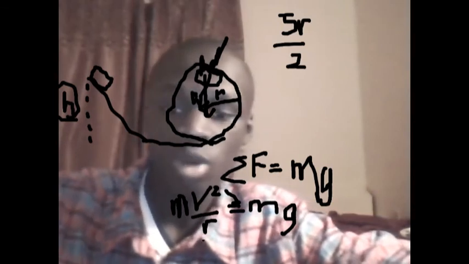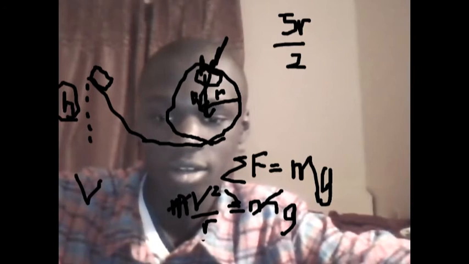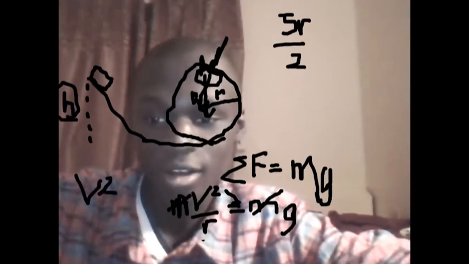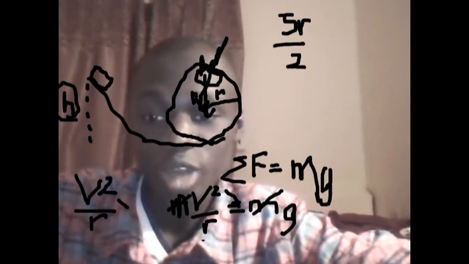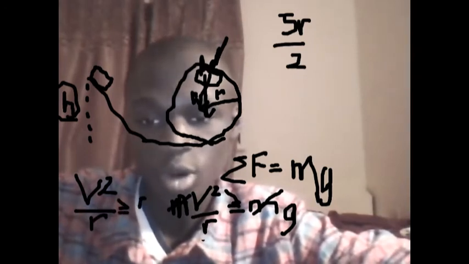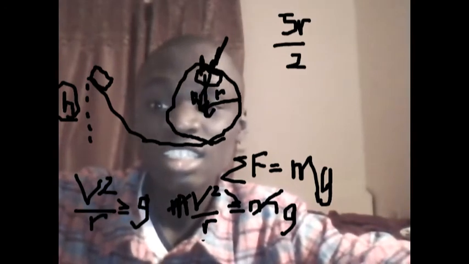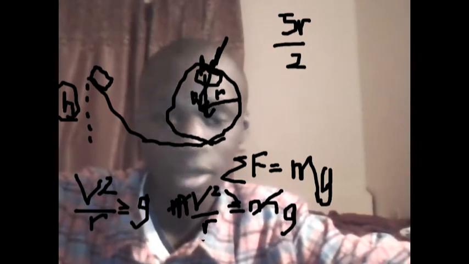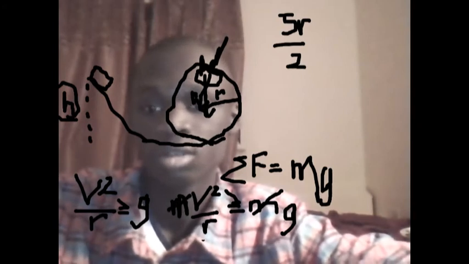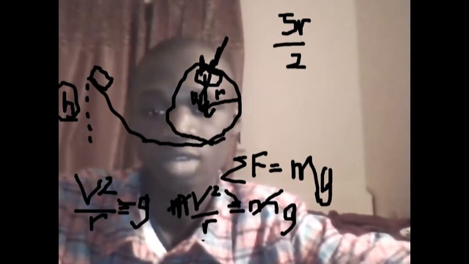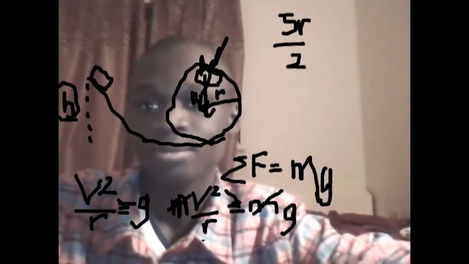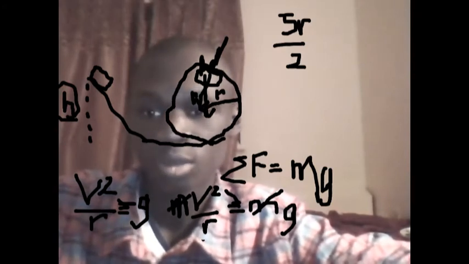Having this, we could just cancel the masses out, and we get that v squared divided by r must be greater than or equal to the acceleration due to gravity. Since this block is barely going around this loop-de-loop, we could just say that it's equal to for right now, and then use equations for that.